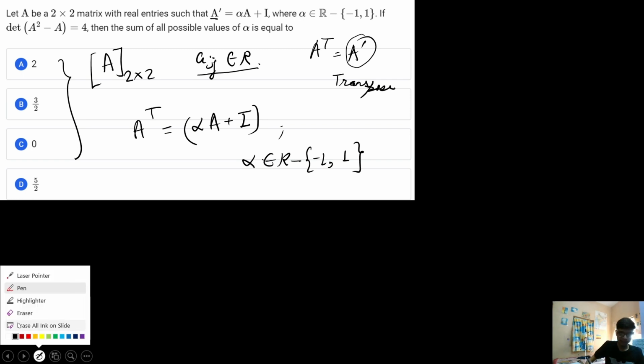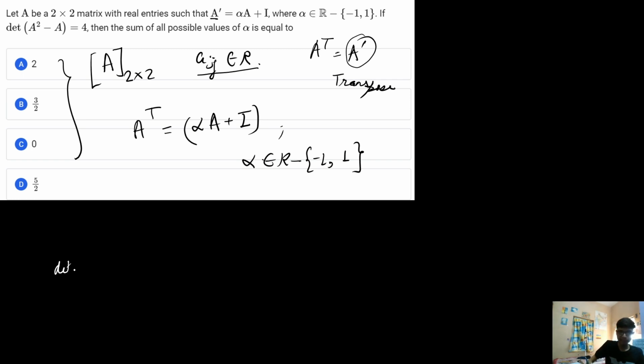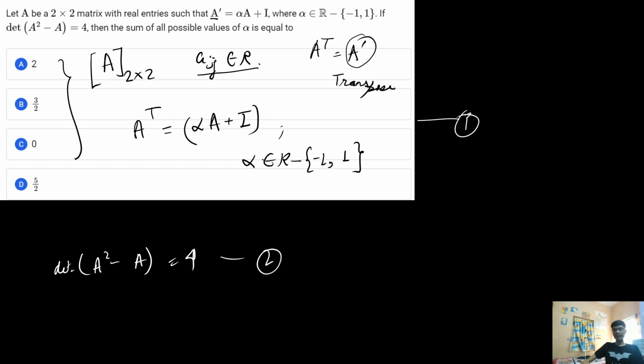And if you see, there is another condition, that is the determinant value of A square minus A is basically equal to 4. Now there are two conditions given in the question. Now let us try to understand how to solve this particular question.